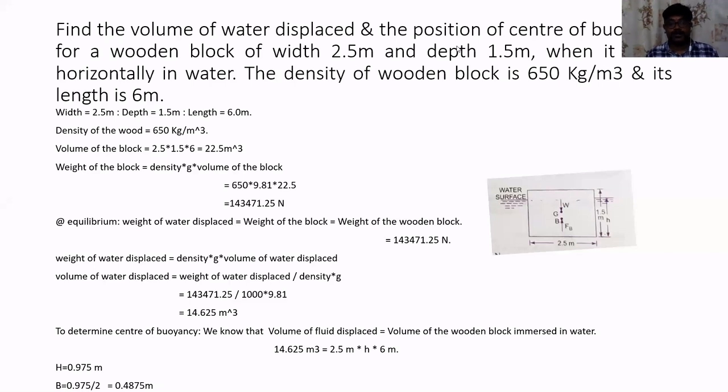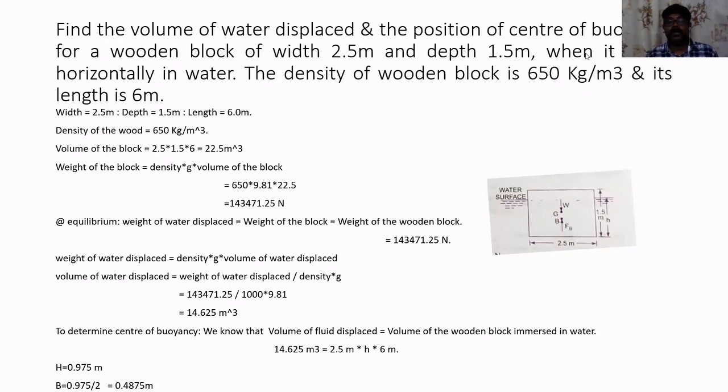We'll go with the discussion of the second problem. Just go through the problem statement. Find the volume of water displaced and the position of center of buoyancy for a wooden block of width 2.5 meter, depth 1.5 meter when it floats horizontally in the water. The density of the wooden block is 650 kg per meter cube and its length is 6 meter.